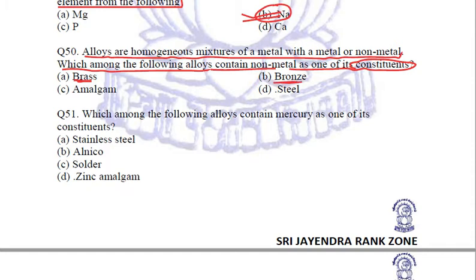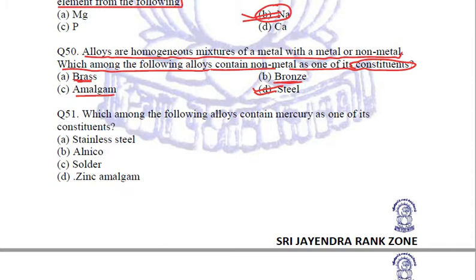Bronze is a homogeneous mixture and alloy of copper and tin. Again, both of these are metals. Amalgam contains mercury as one of the metals and another metal, but it is steel which contains carbon along with nickel and iron. So carbon is a non-metal. So it is steel which is an alloy which consists of a non-metal among these four options. So D we will mark as our right answer.